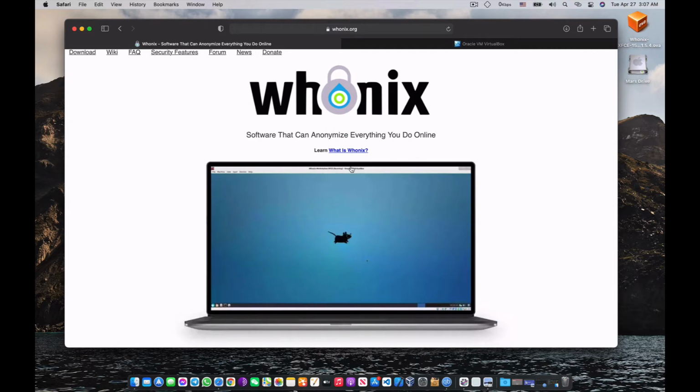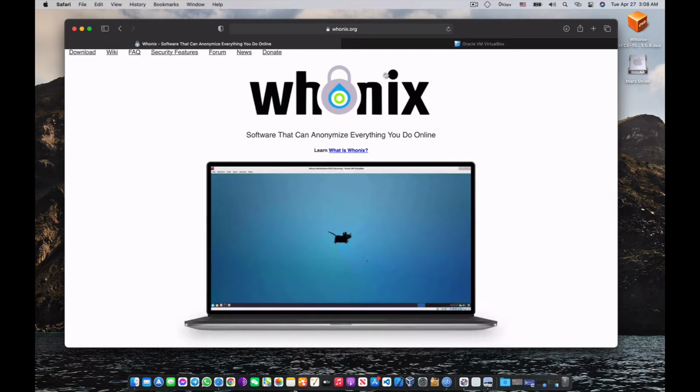Let me tell you about some crazy things which are possible through this operating system. It is not only based on privacy, it is based on heavy security-based privacy, where you're going to get a workstation and a gateway. The gateway will secure your network in a different operating system, which is the gateway operating system based on Whonix, and another one is the Whonix workstation, where you are going to browse all of your important and necessary things. So let's not waste any time.